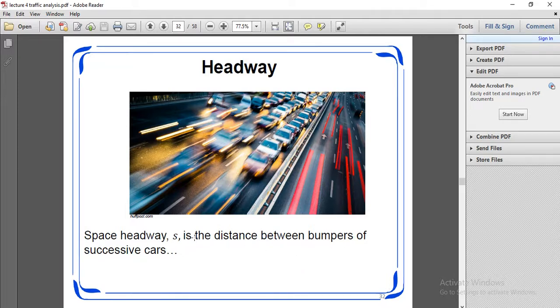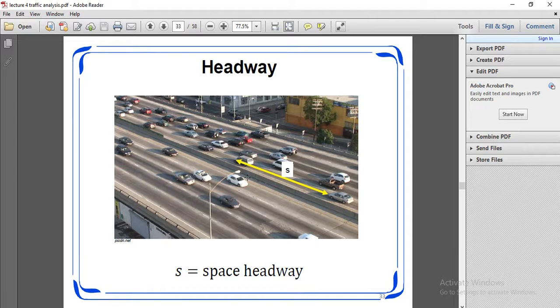S is the distance between bumpers of successive cars, the space headway.